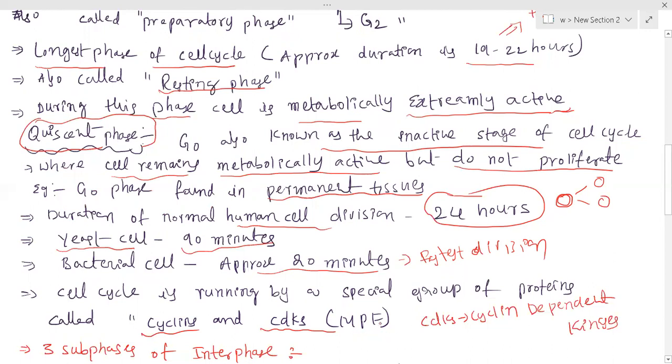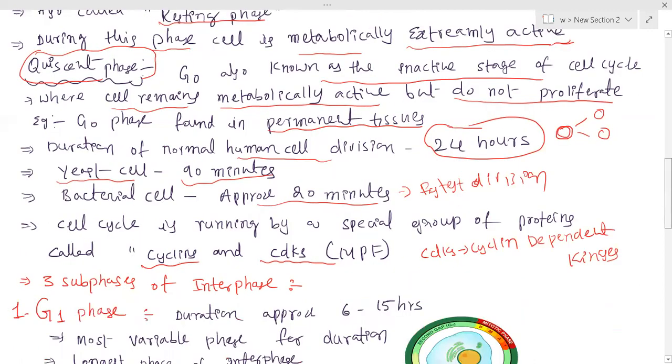Remember, from an examination point of view, if they ask which kind of proteins initiate cell division, it means cyclins and cyclin dependent kinases. These are the special proteins present inside the cell. If these proteins are absent, the cells cannot divide. With this, the introduction about interphase is over.